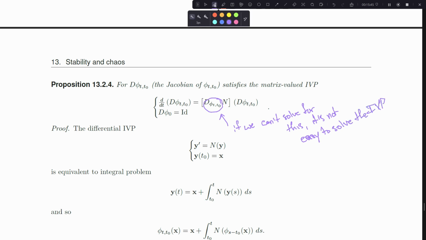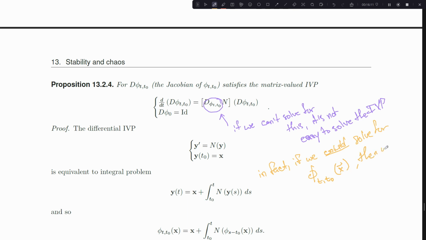And in fact, this is a nice remark: if we could solve for phi sub t comma t0 of x, then we could just compute d phi t0 directly.